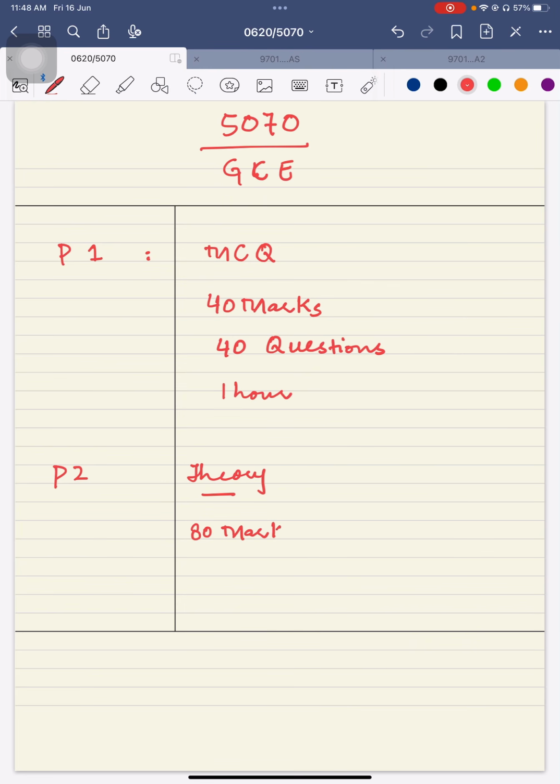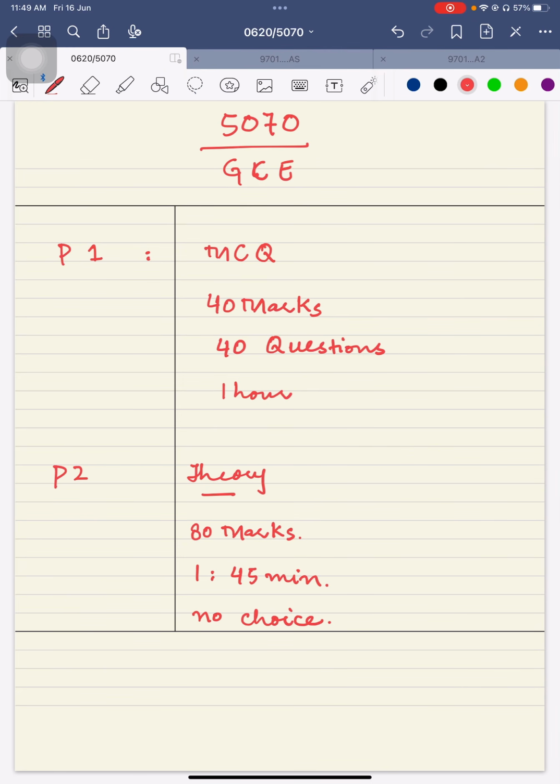And I am telling you very clearly the duration: it will be 1 hour and 45 minutes in this case. And very clearly, there will be no choice, as I have told you before as well. There will be no sections in this. All the syllabus is included in this. It will have short answer and structured questions, you may say.